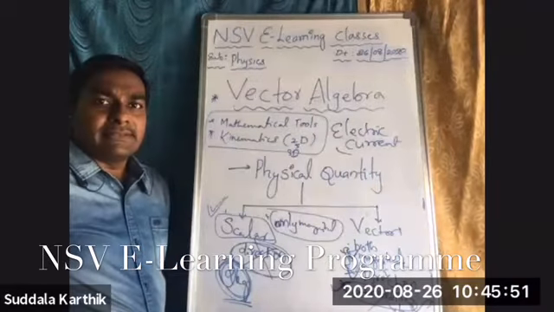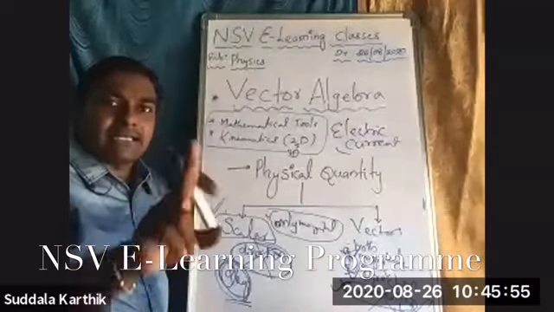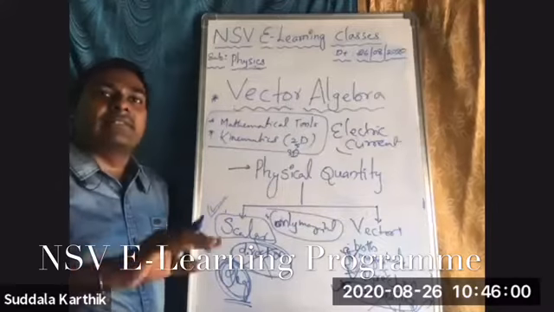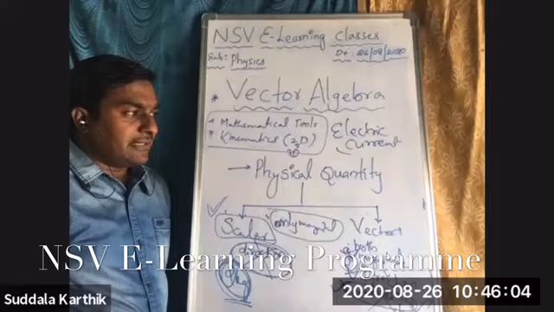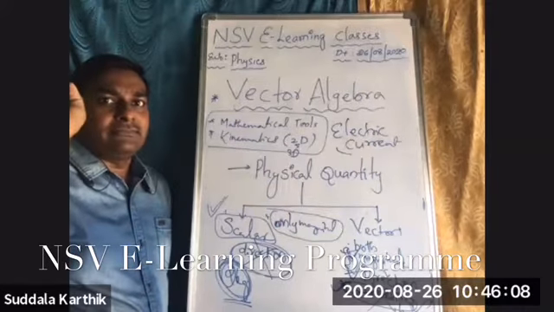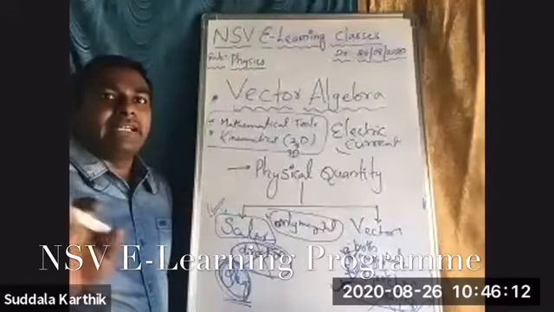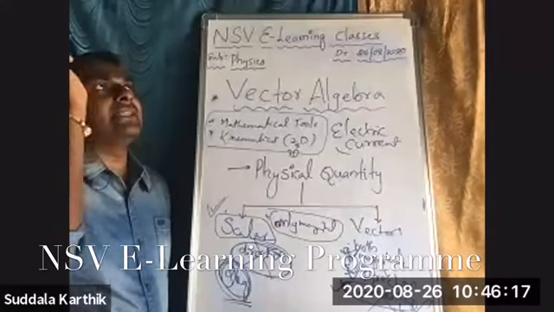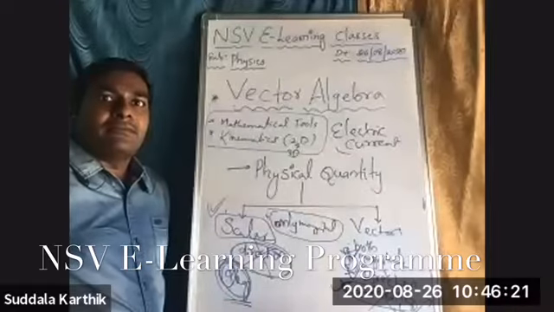By imagining it, many students think it should be a vector, but that is not correct. Electric current, say 5 amperes in this direction, has a direction mentioned, but it is not obeying